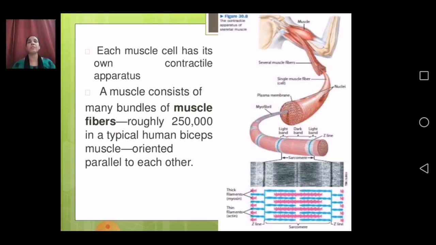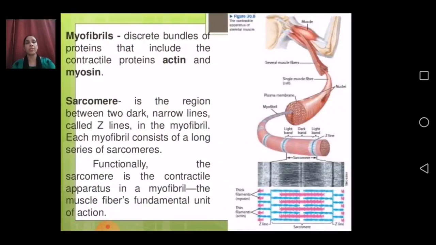Here we will be discussing animals and also human beings. Human beings also have different ways to contract and expand muscles. So a muscle consists of many bundles of muscle fibers, roughly 250,000 in a typical human bicep muscle. What is the orientation of these fibers? They are parallel to each other. We will get to parallel muscles later. I hope there is no doubt about this contraction and expansion.